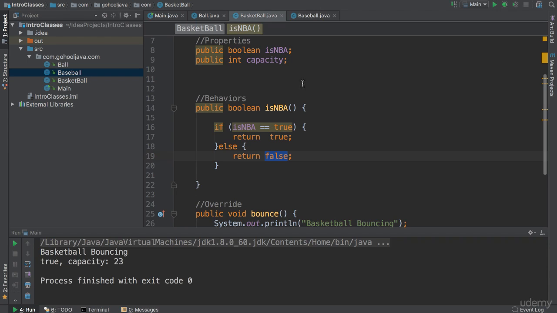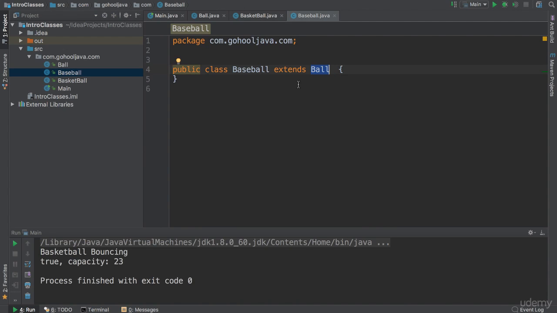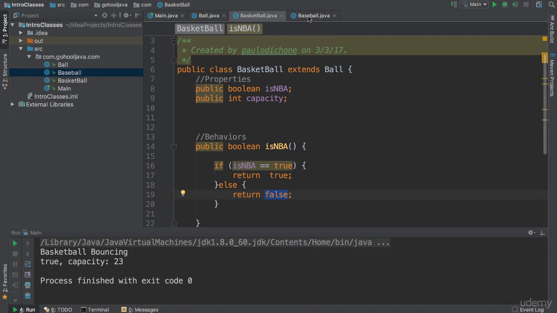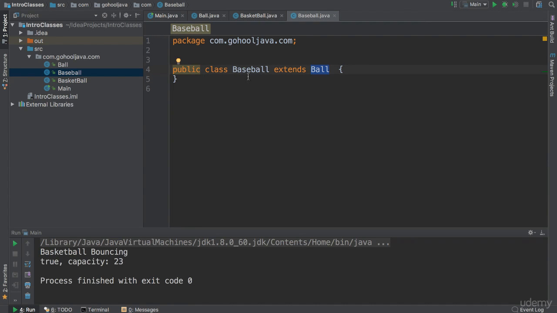All right. And of course, we did create the baseball here. So what I want you to do with the baseball is the same thing we did with the basketball. Inside, you can go ahead and create your own new properties.